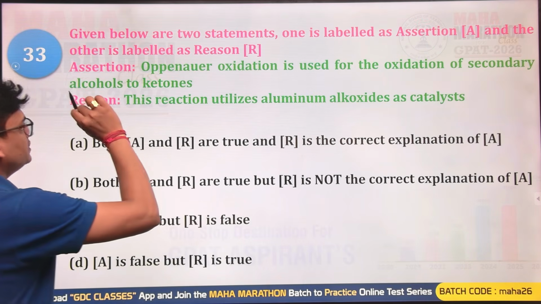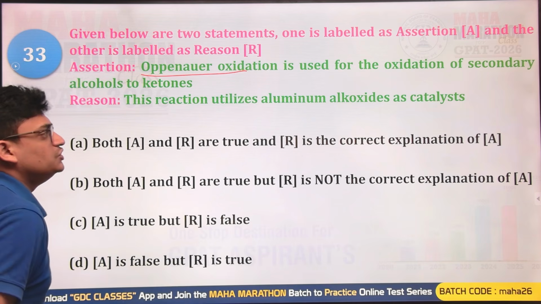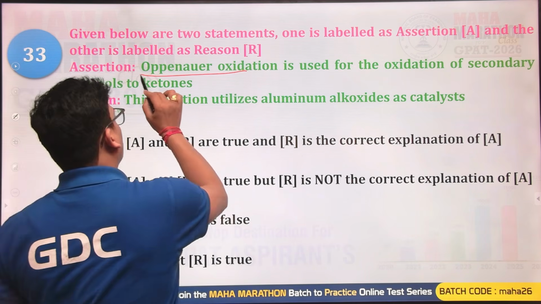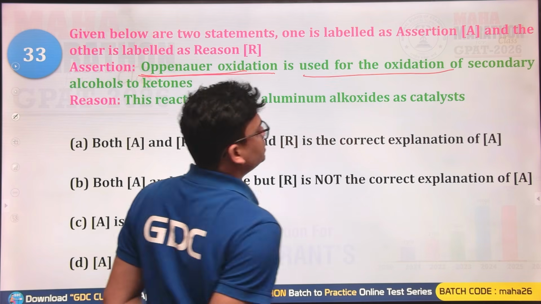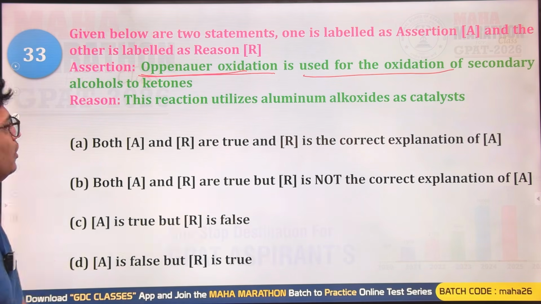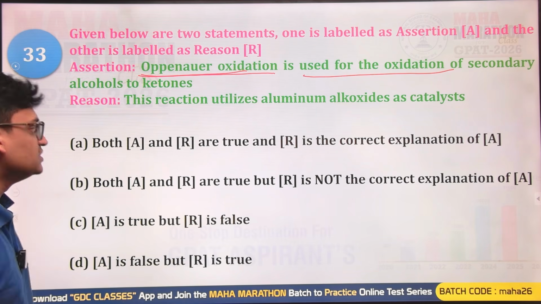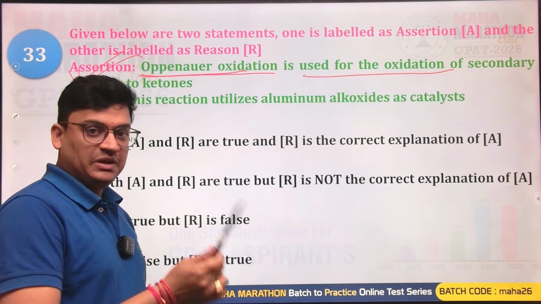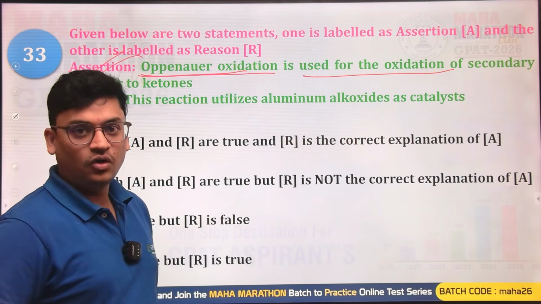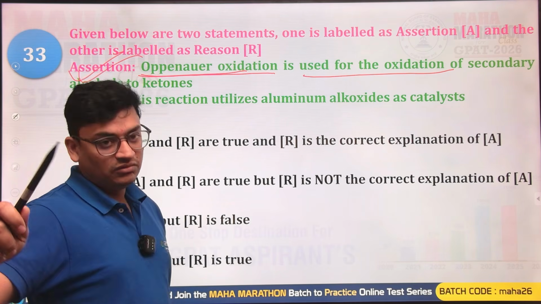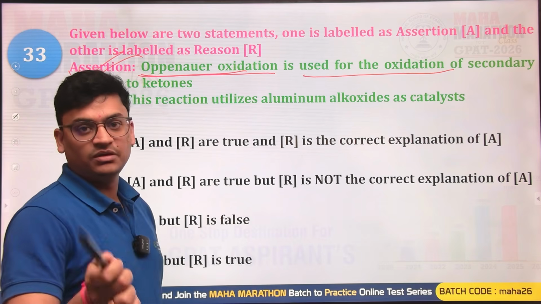Next we have Oppenauer oxidation, which is used for the oxidation of secondary alcohols to ketones. We have a secondary alcohol, and this secondary alcohol is oxidized into ketone by using Oppenauer oxidation. Yes, that is the correct one. We have just seen Oppenauer and MPV. MPV reduces a ketone into a 2-degree alcohol by using aluminum isoalkoxide catalyst, and the 2-degree alcohol will be oxidized into ketone by utilizing aluminum isoalkoxide catalyst.